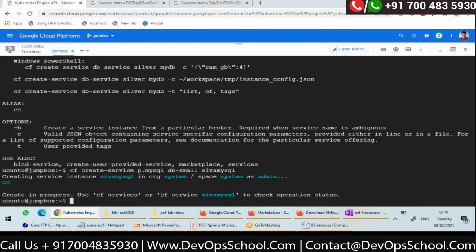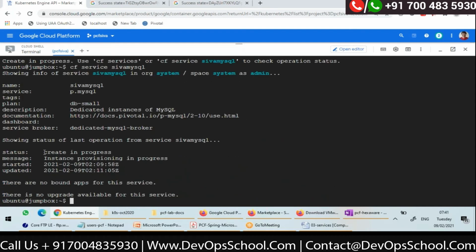And if I want to know the details of the service, I have to use a command cf service. The name of the service I gave is Siva MySQL. Okay, it will give information. It is saying the status of the service is create in progress. Instance provisioning is in progress. Okay, it will take some time.